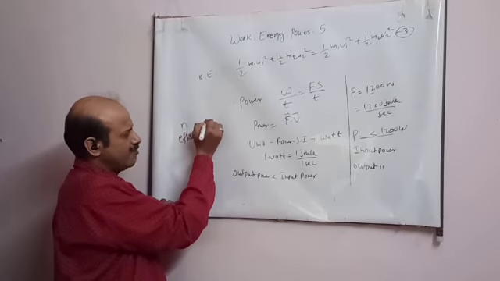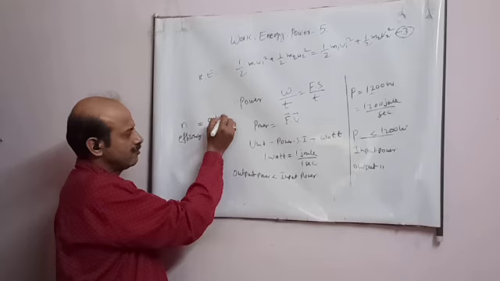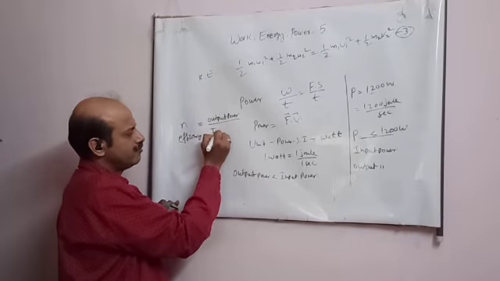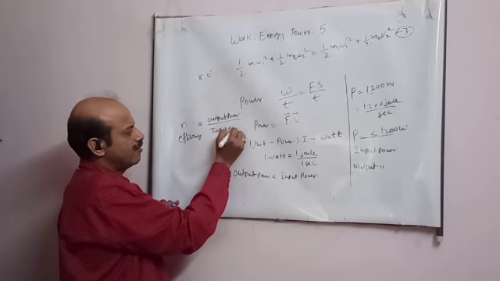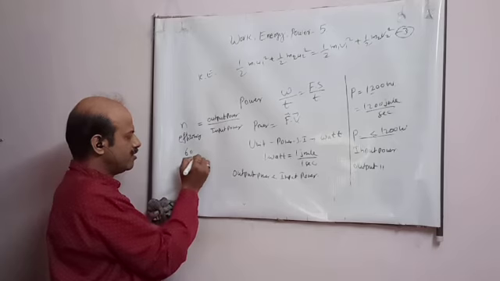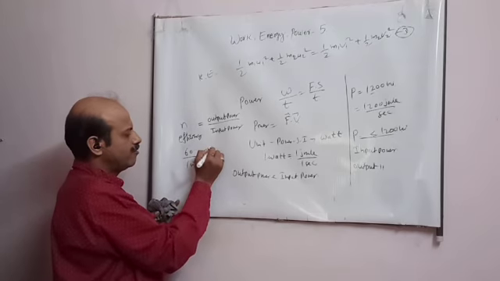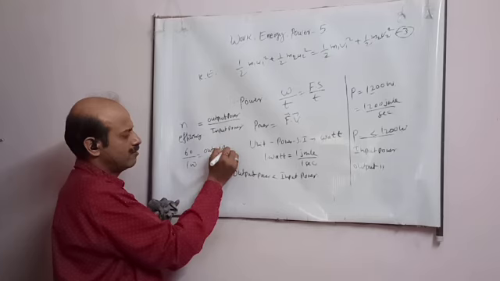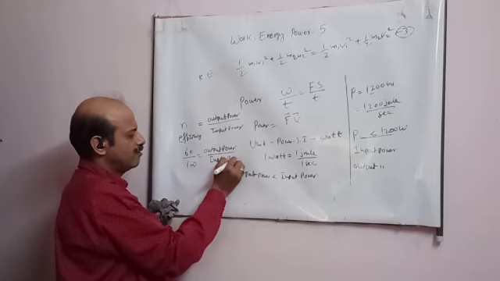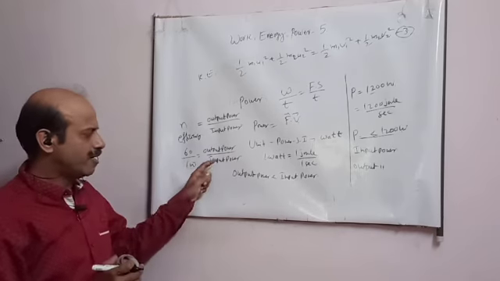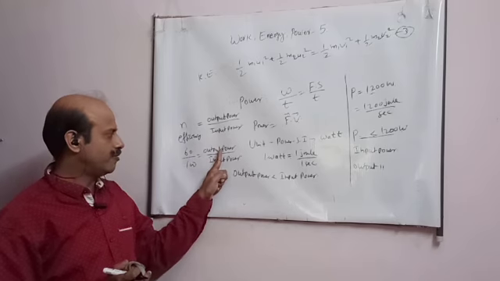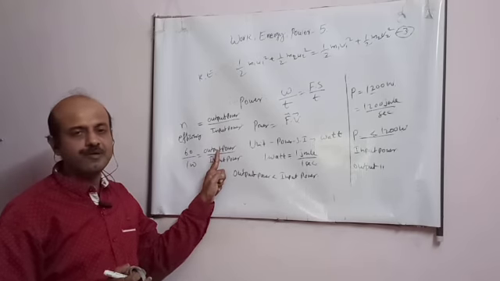Efficiency is given by the ratio of output power upon input power. Suppose the efficiency of a motor is 60%. That means this ratio, output power upon input power, is 60 upon 100. From this you can calculate either power in numericals. If input power is given, you can calculate the output power, how much that machine will provide.